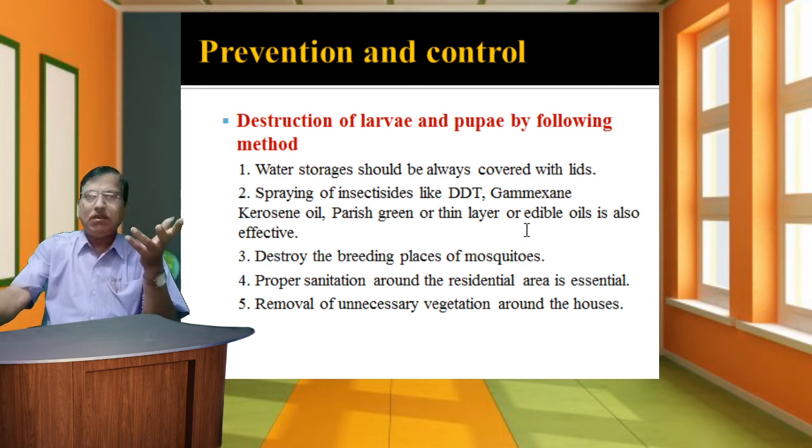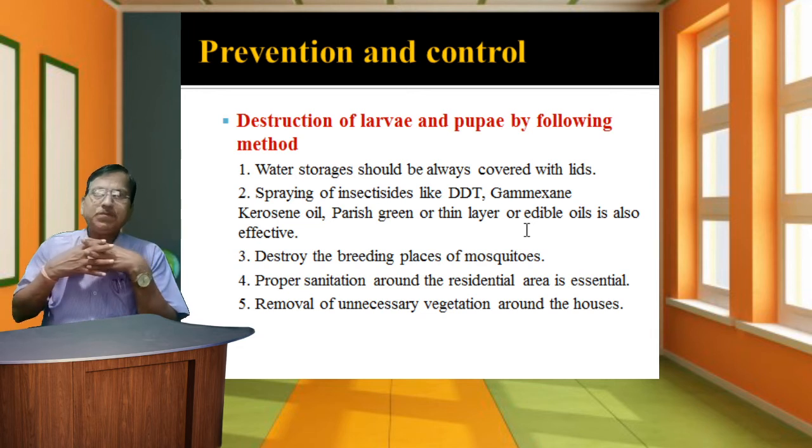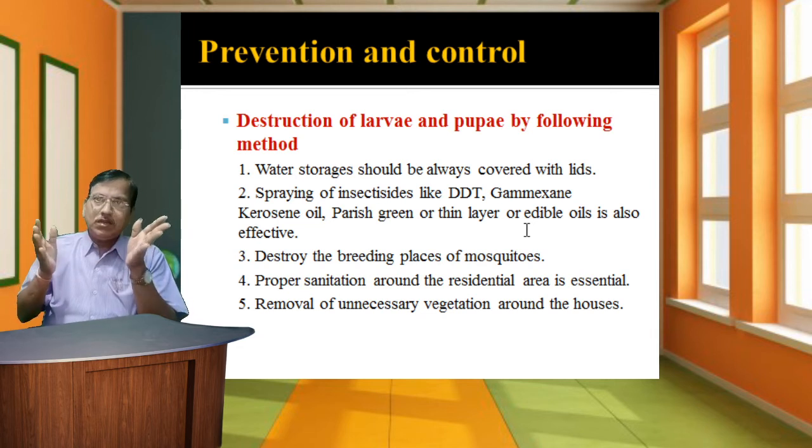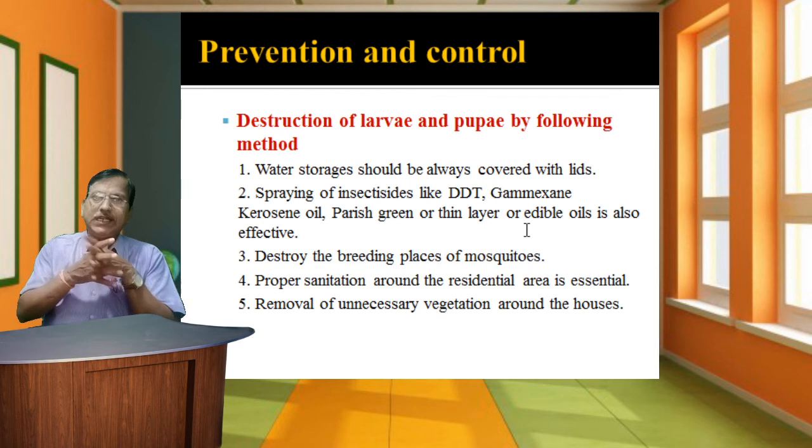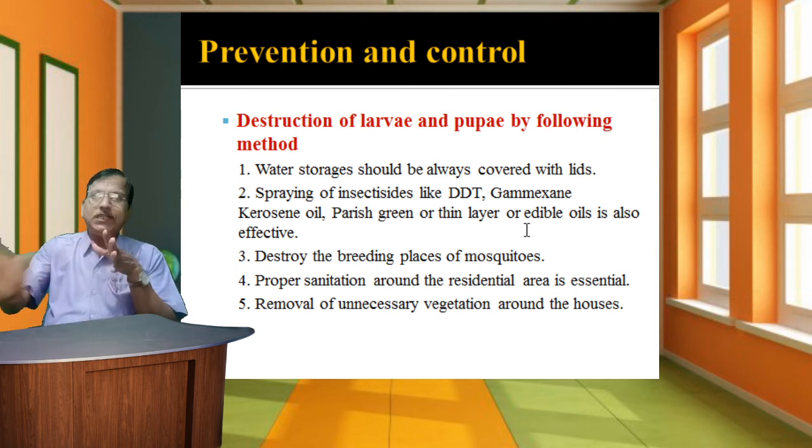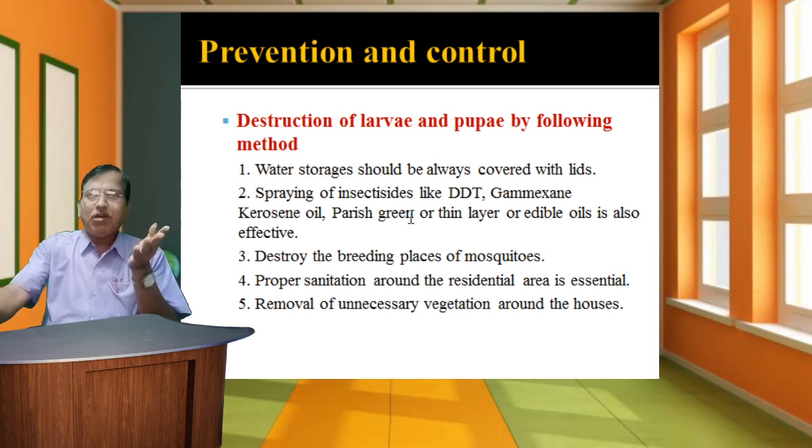In houses we use water many times for different works, so water storage tanks should also be covered with lids. Also, spraying of insecticides like DDT, Gamaxine, kerosene oil, Paris green, or a thin layer of edible oils is also effective for controlling the larvae or pupae of the Culex mosquito.